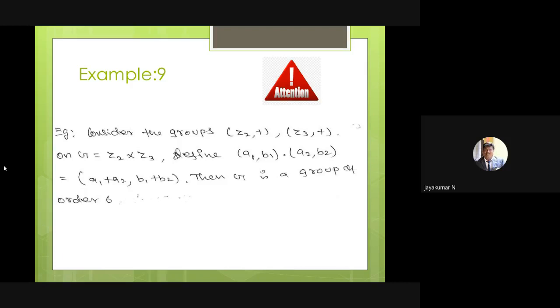But here, we have to prove G is a group of order 6, and we know what G is and what the binary operation is, and both are groups. In that case, if they ask to prove G is a group, it's enough. They may also ask to prove G is an abelian group of finite order, or an abelian group of order 6. That is also possible.